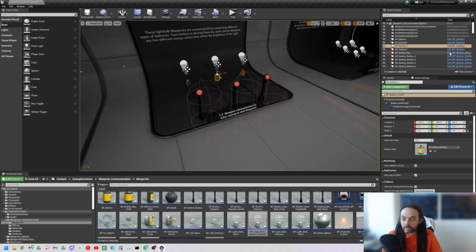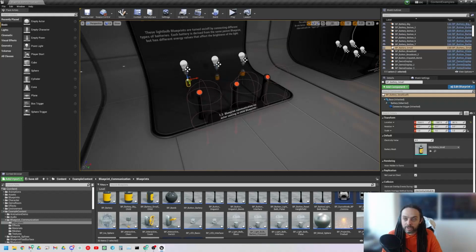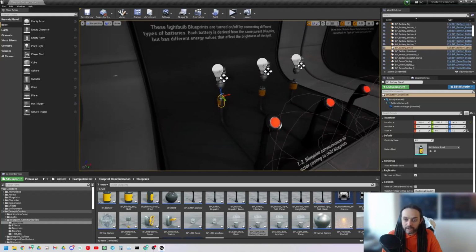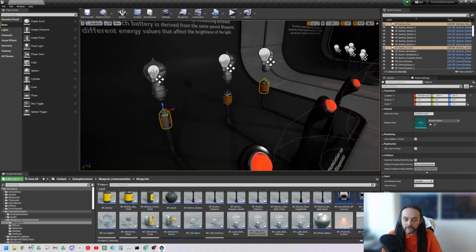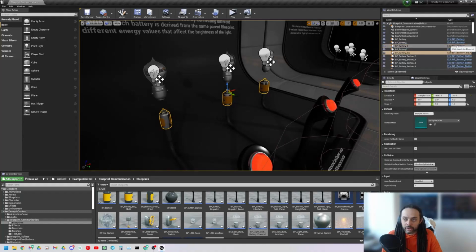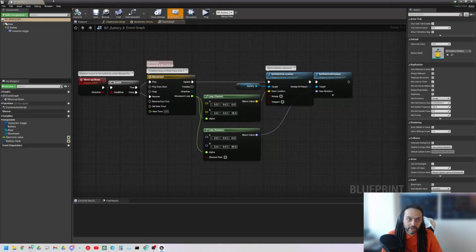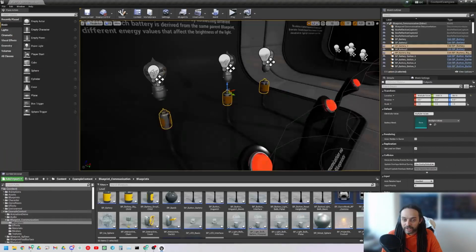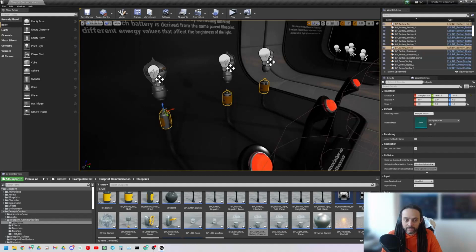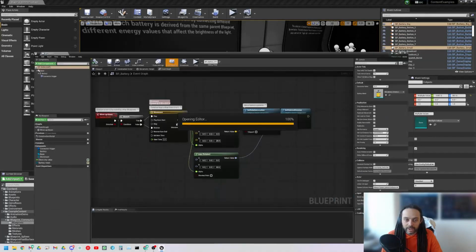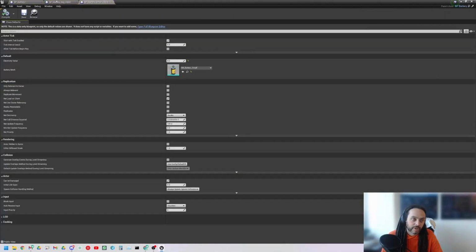So let's have a quick look. We've got BP battery. Excellent. We've got a small battery, a medium battery, and a large battery. Let's just open these up. I'm going to select all of them, and then click edit BP battery. Haha, didn't work. So I'll select one at a time. Edit multiple assets. There we go.